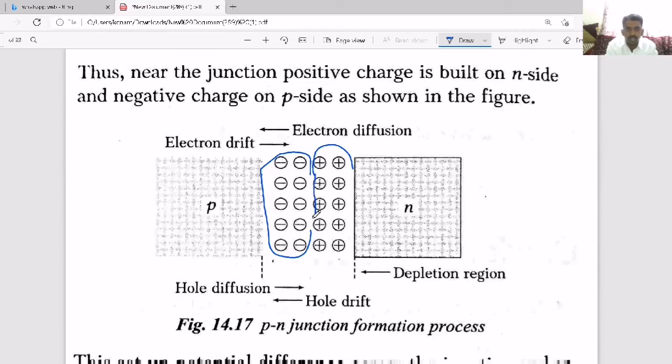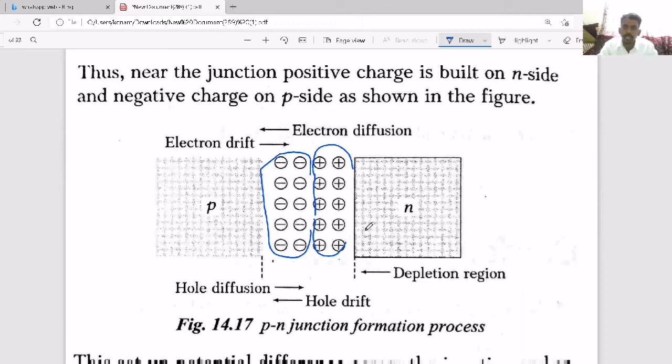So at the junction a region forms where only positive and negative ions are present, which creates a potential difference. That region we call the depletion region, and it tries to oppose the electron flow across the junction, so that current will not flow.